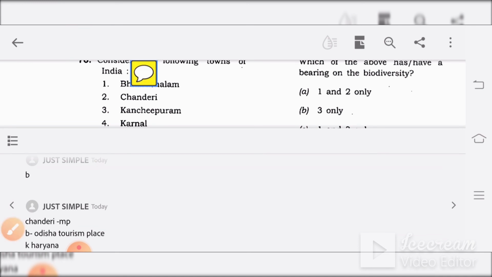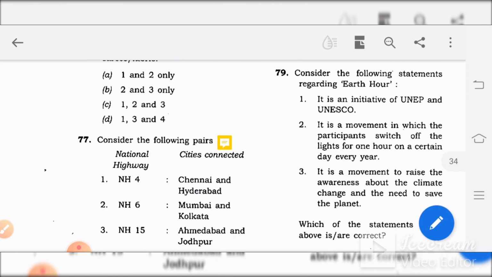Bhadrachalam is a famous tourist place in Odisha, and then Karnal is in Haryana.